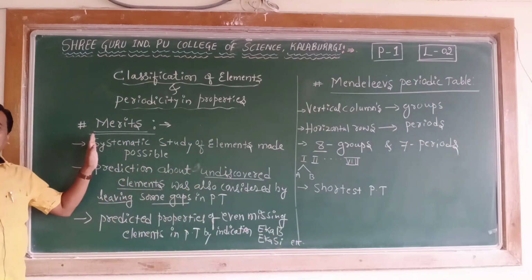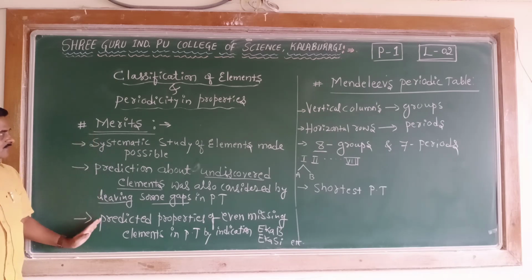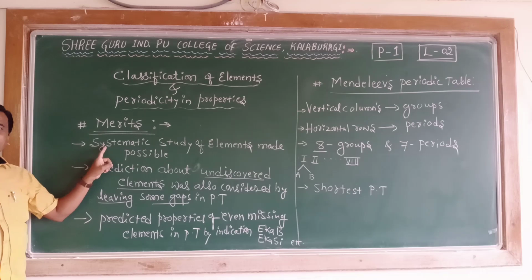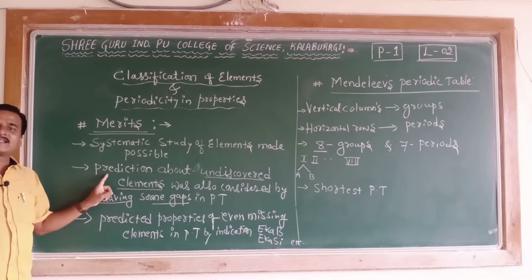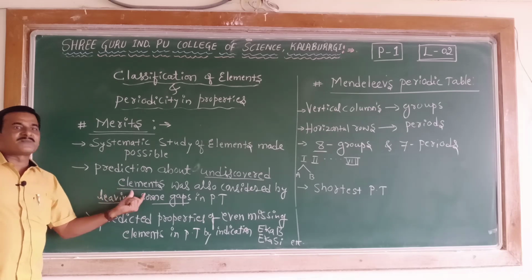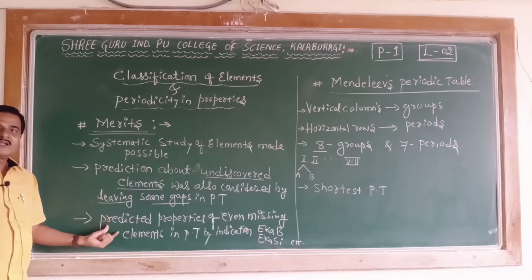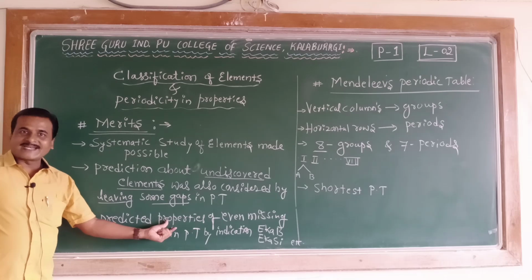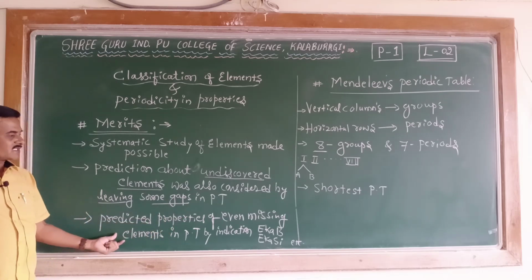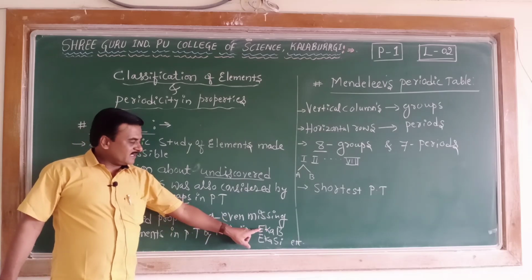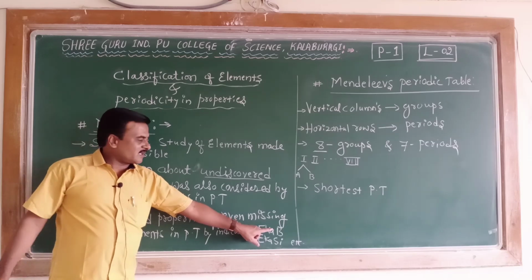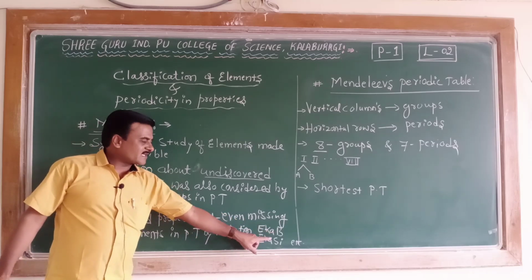So let's collect the three merits of Mendeleev's periodic table once. First merit, systematic study of elements was made possible. Second, prediction about the undiscovered elements at that time; taking that into consideration, he left some gaps in the periodic table. Third, not only predicting the undiscovered elements, even their properties were predicted, indicated by the names Eka boron and Eka silicon.